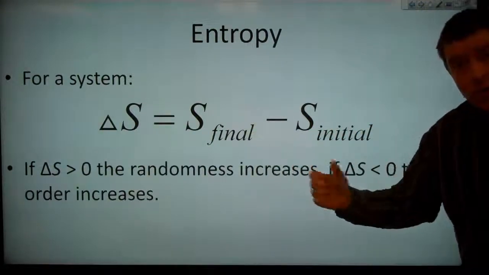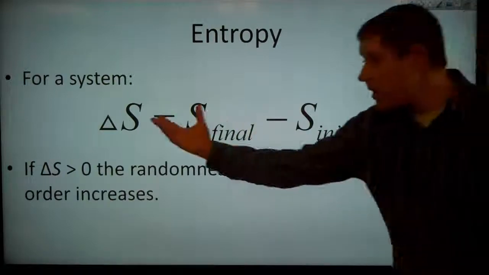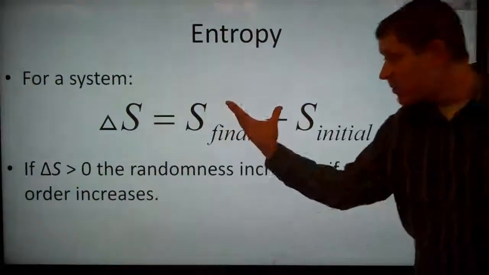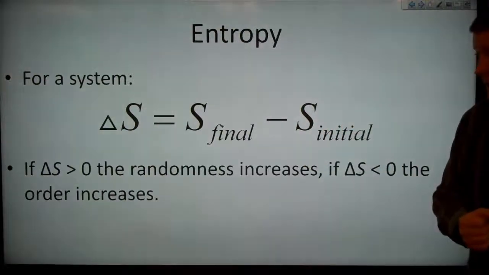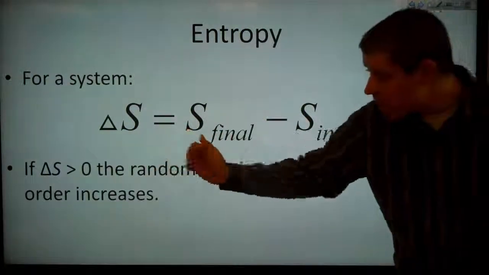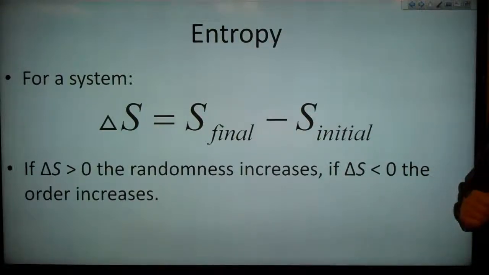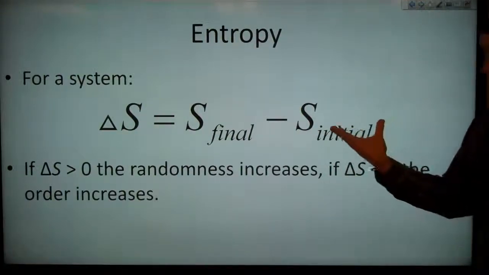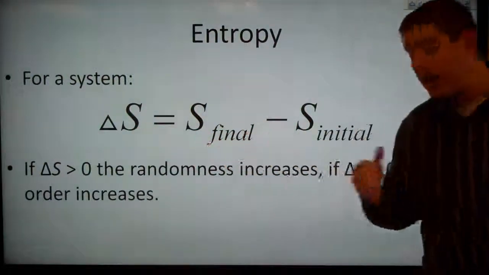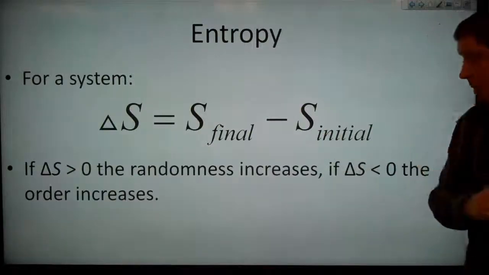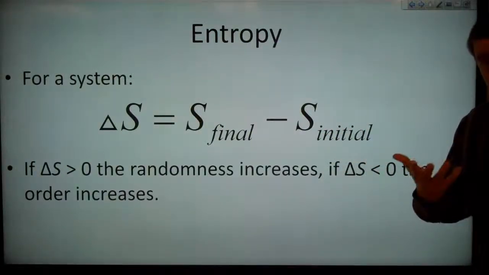And this sort of equation can be written for any state function. The change in a state function is equal to the final value of the state function minus the initial value of the state function. So, if the change in entropy, delta S, is greater than 0, that means if it's positive, then the randomness is increasing. In order to get delta S positive, the final entropy has to be larger than the initial entropy, and that means that our randomness is increasing. Our entropy is going up.